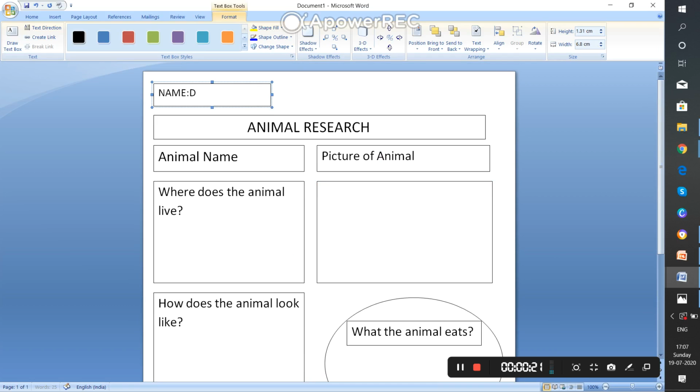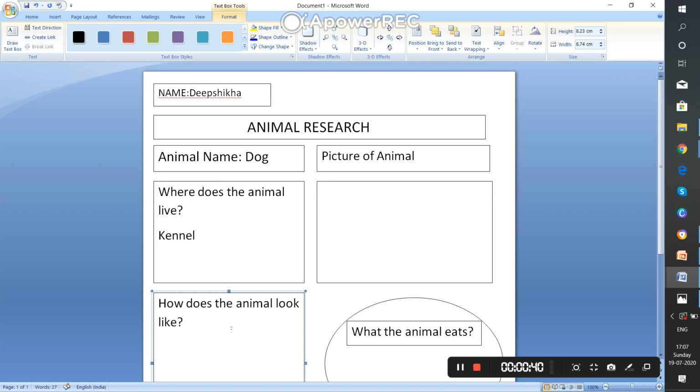So suppose I'm writing the Shikha, right? You have to write your own name. Here you have to write the animal's name, whatever you're taking. So I'm giving you one example. Here you have to draw the picture of the dog, and where does the animal live? So it lives in the kennel.